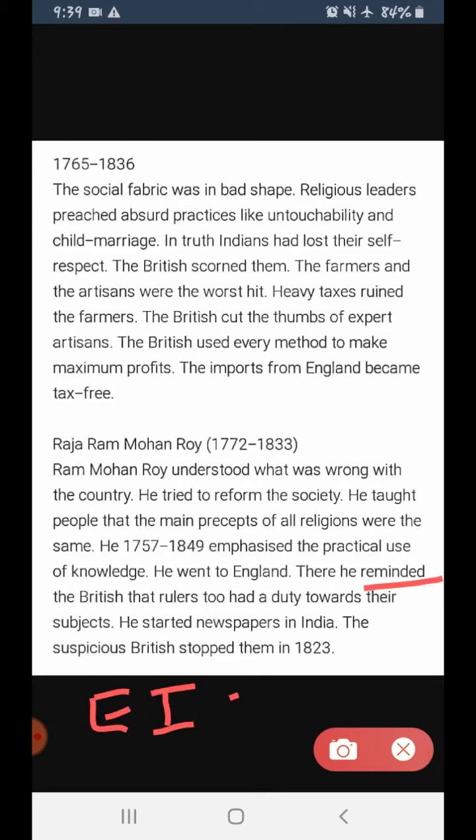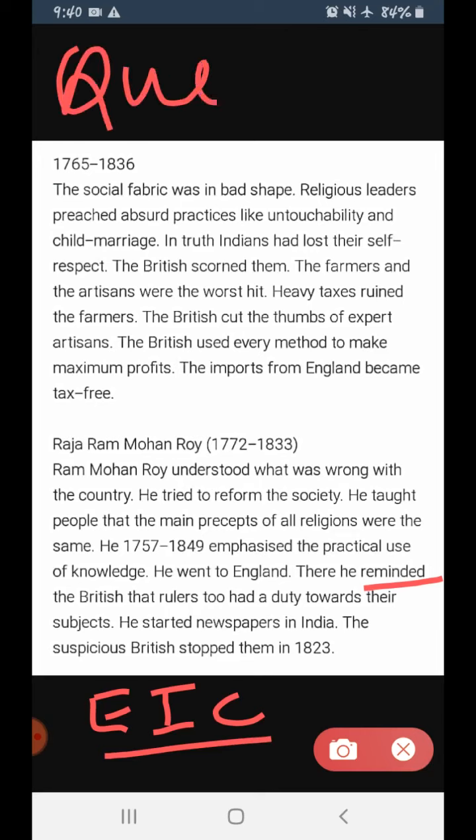East India Company is having a supreme power. Like we Indians, we are being ruled by the Prime Minister. In the same way, East India Company was also having a supreme power. And who was that? That was the Queen of England. Clear? It was she who instructed her followers what to do.